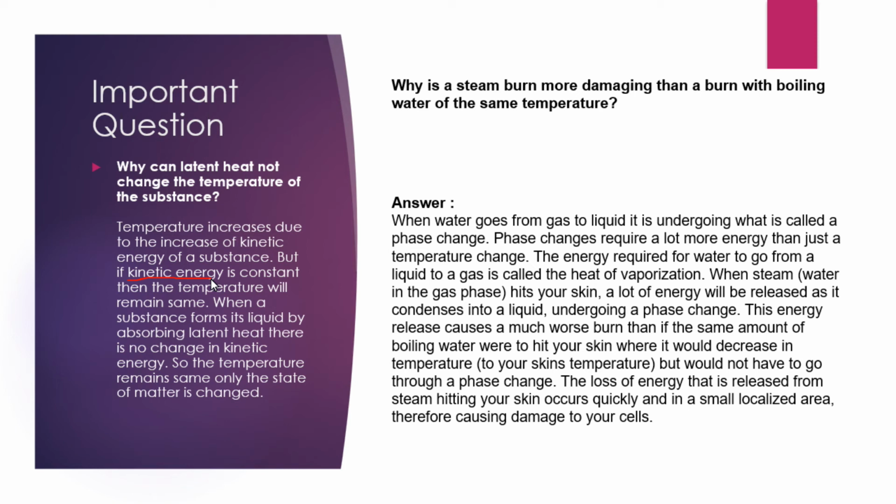Why is a steam burn more damaging than a burn with boiling water of the same temperature? We discussed about it. When water goes from gas to liquid, it is undergoing what is called a phase change. You know this. Phase changes require a lot more energy than just a temperature change. That you know. The energy required for water to go from a liquid to gas is called heat of vaporization. When steam in the gas phase hits your skin, it will have extra energy in the form of latent heat.